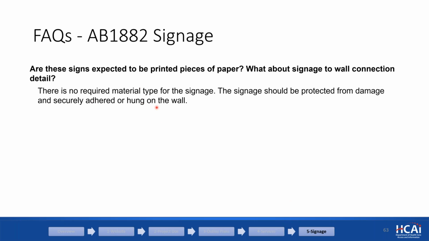Okay, what material should that sign be? Does it have to be plastic? Does it have to be glass or whatever? There's no material type requirement. The general idea is if you print on a piece of color paper, like the many information signs that hospitals do, it's very similar to that. Again, our requirement is no deviation from the format and the content. And if you just put it in a plastic sleeve to protect it from damage, that would be ideal.